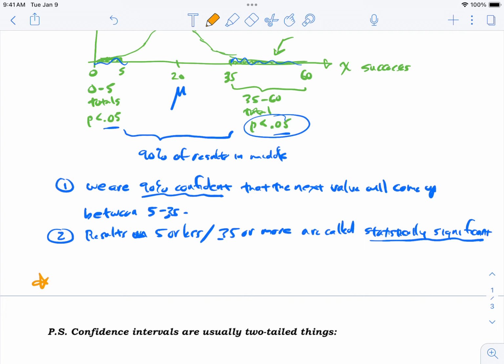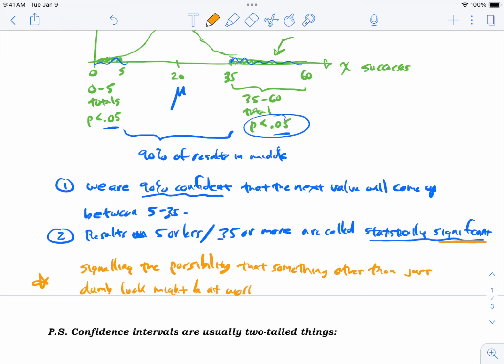But here's the thing. When we say they are statistically significant, what does significant mean? S-I-G-N is kind of the root there, right? It's a sign of something. It's a sign of what? So I'm going to say signaling. Get it? Significant. It's signaling the possibility. It's like, hey, that result's weird. So it's signaling the possibility that something other than just dumb luck might be at work here.